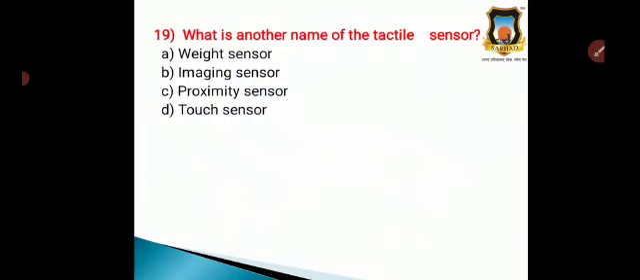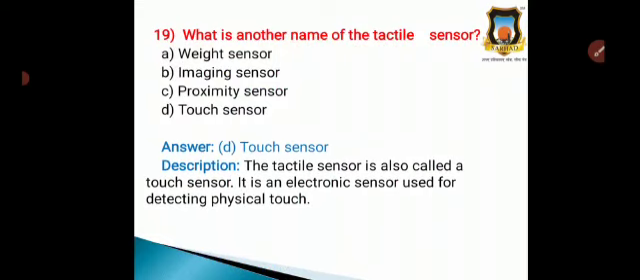Question number 19. What is another name of tactile sensor? Option A, weight sensor, option B, imaging sensor, option C, proximity sensor, and option D, touch sensor. So which one is also called the tactile sensor? The correct answer is option D, touch sensor. The touch sensor is one type of electronic sensor that is used for detecting physical touch. That's why the tactile sensor is also called the touch sensor, and the correct answer is option D.